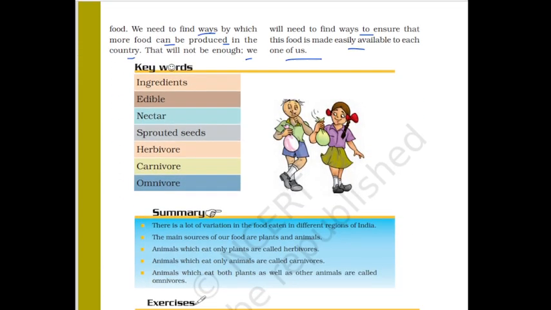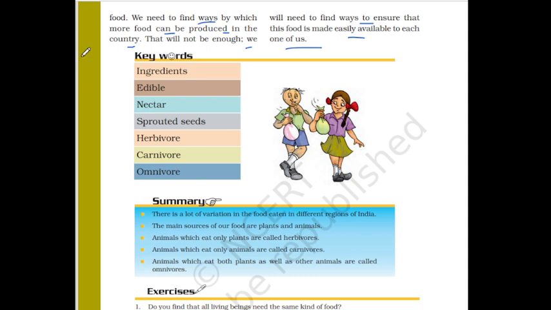With this, we are done with our topics. Now let's go through the keywords. First keyword was ingredient. Ingredient क्या होता है, right? Whenever you are cooking any of the food item, suppose we are preparing dal. What are the products you are going to use in order to make dal?